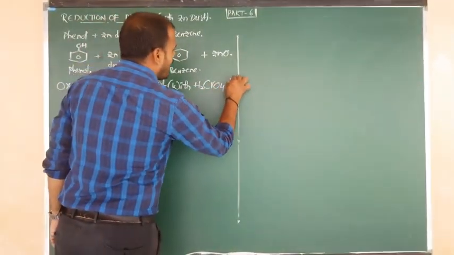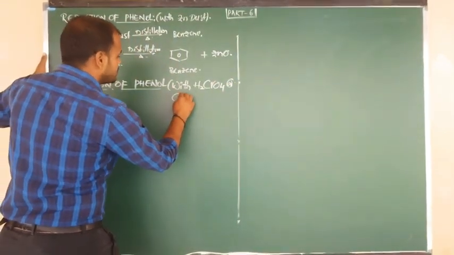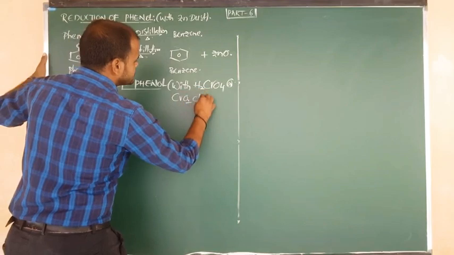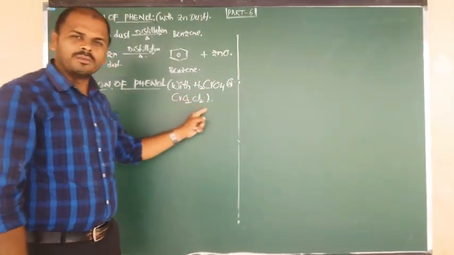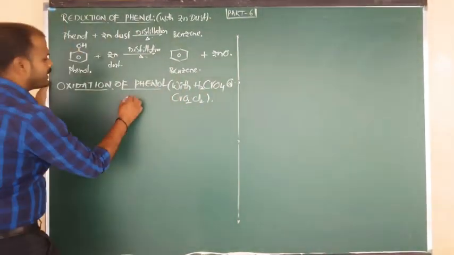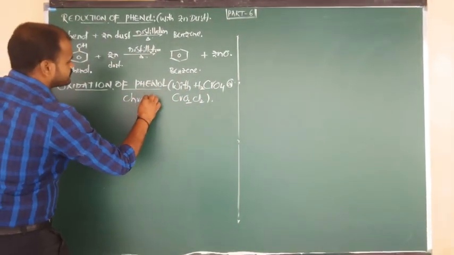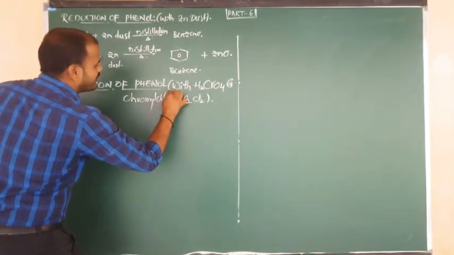Another compound we can also use is CrO2Cl2, nothing but chromyl chloride. What is the name of this compound? Chromyl chloride. Try to remember, very very important.